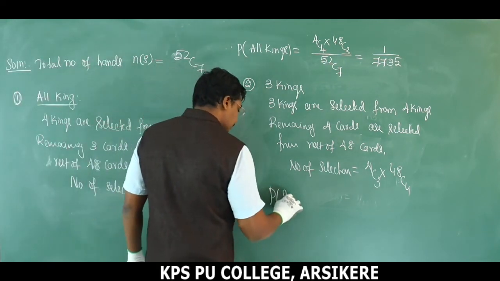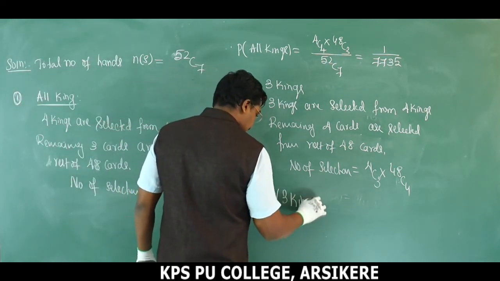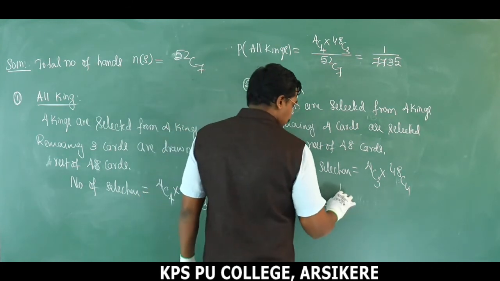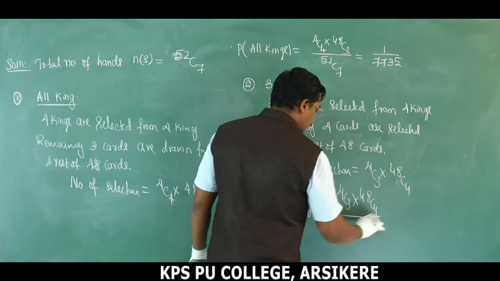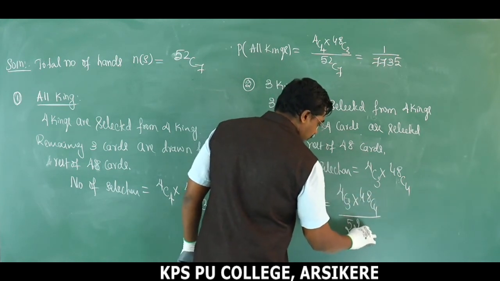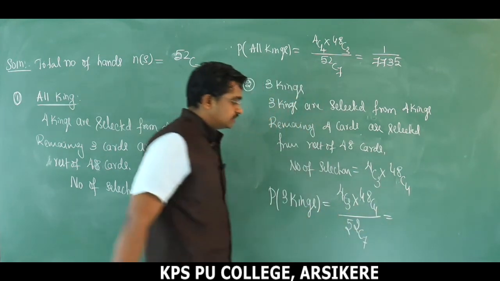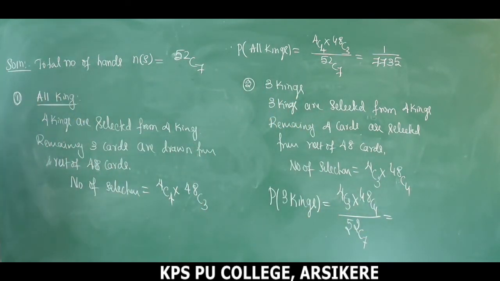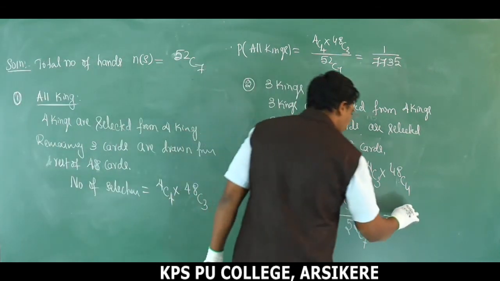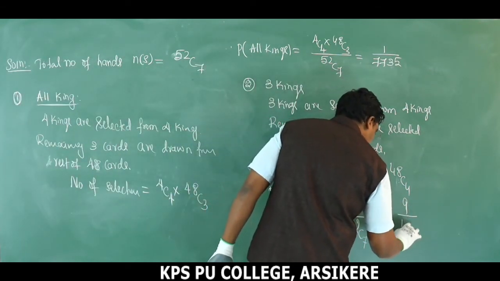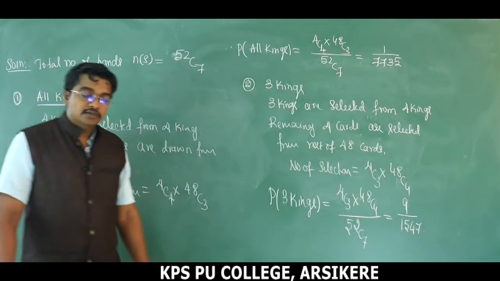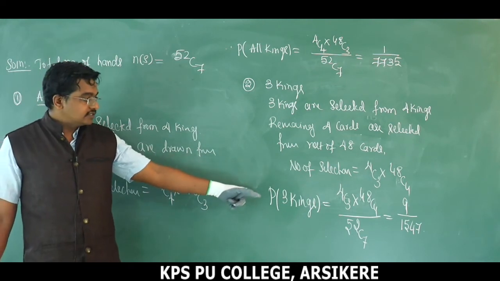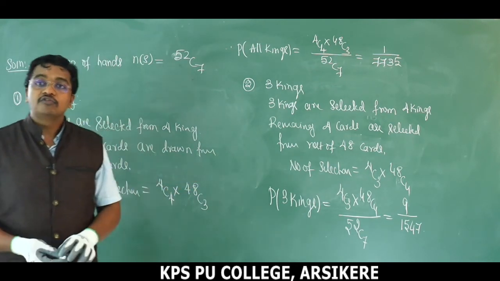P of 3 kings is equal to 4C3 into 48C4 divided by the total 52C7 is our answer. So we'll get the answer as 9 divided by 1547. After simplification, simplify yourself, you will get the answer as 9 divided by 1547.